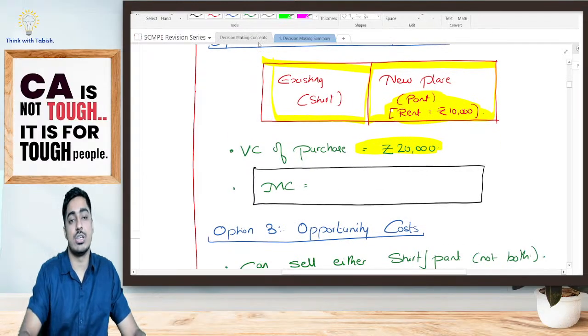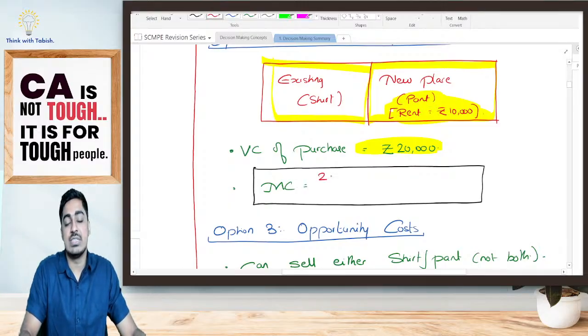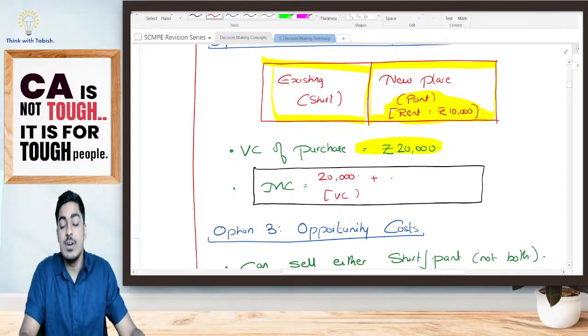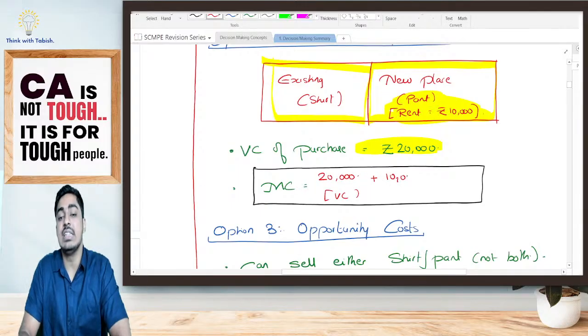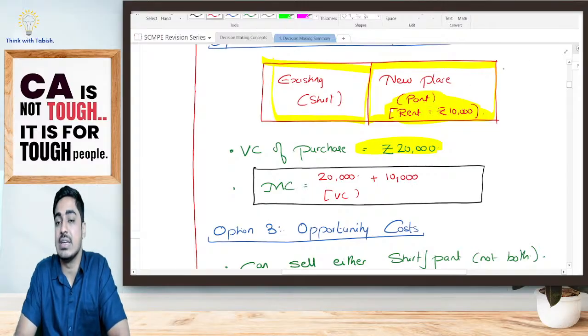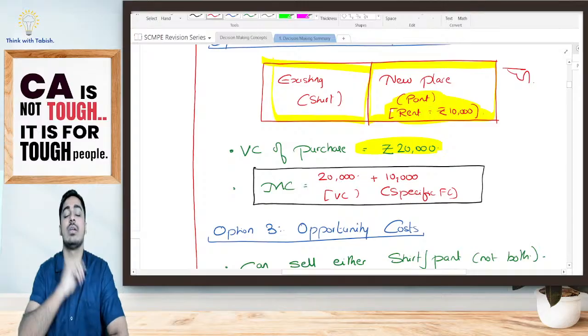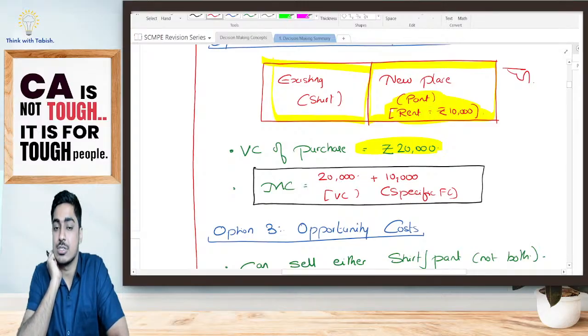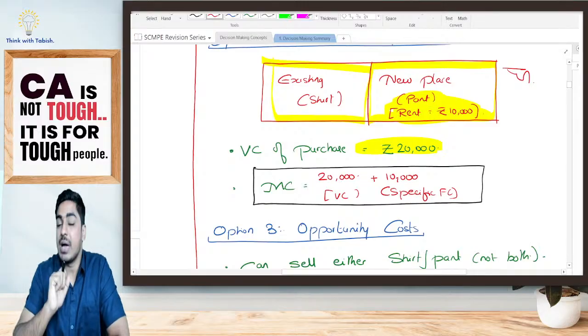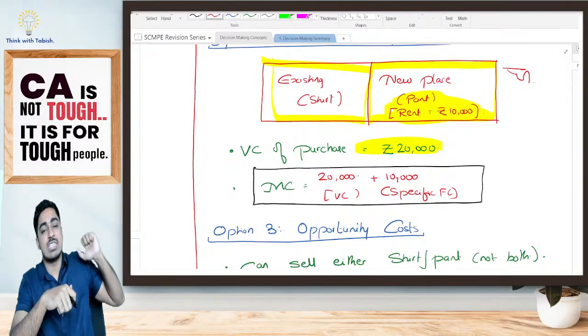So what will I tell? In my marginal cost, the 20,000 variable cost anyway I have to consider. However, in addition to that, 10,000 specific fixed cost I have incurred here. That 10,000 is my specific fixed cost, and it will also form a part of my marginal cost. Is it clear? So in my marginal cost, variable cost anyway I will incur.